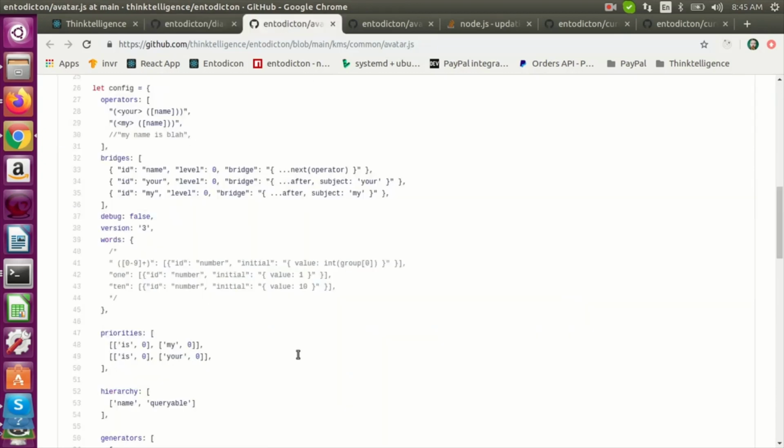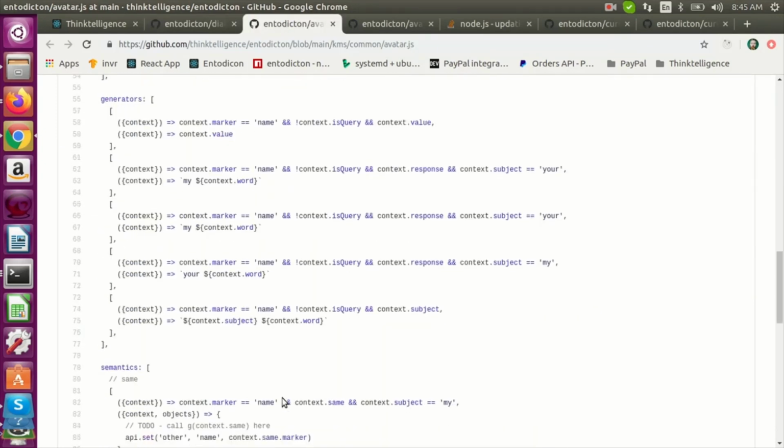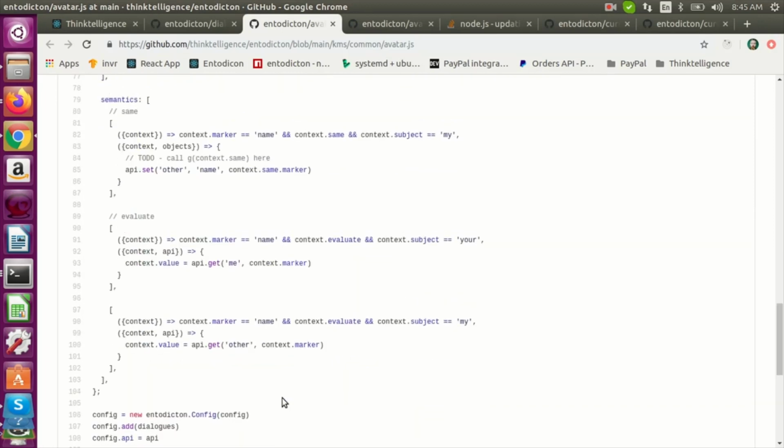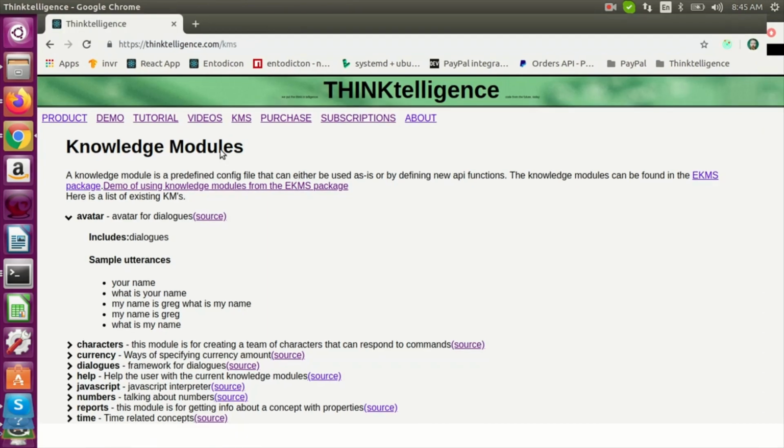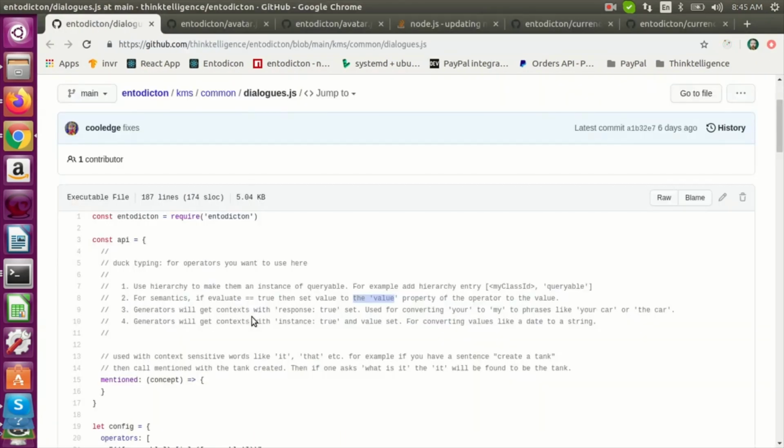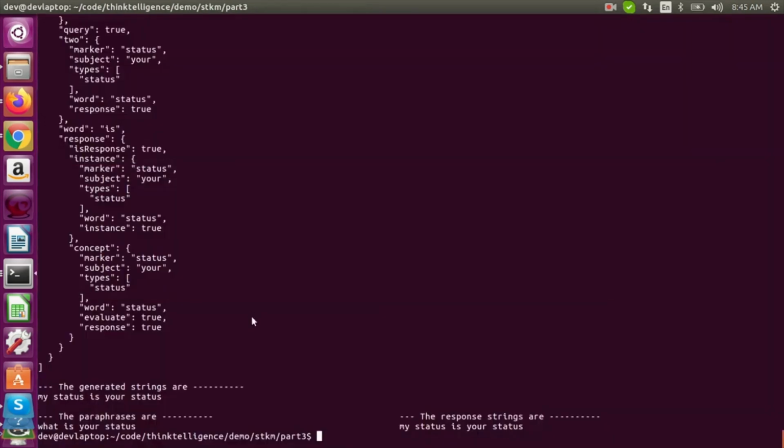So I'm just going to be lazy again and copy it from the avatar knowledge module, since I know it's already set up. Yeah, so this is evaluate, so we'll take that one. The other ones are for other stuff. I forget what, but they work. So we got that. Let's just take this and shove it in Sulu land.